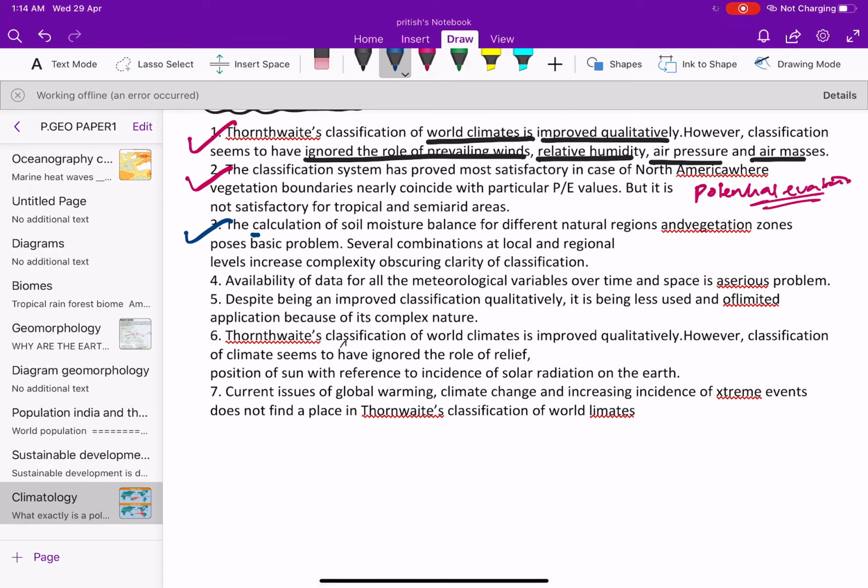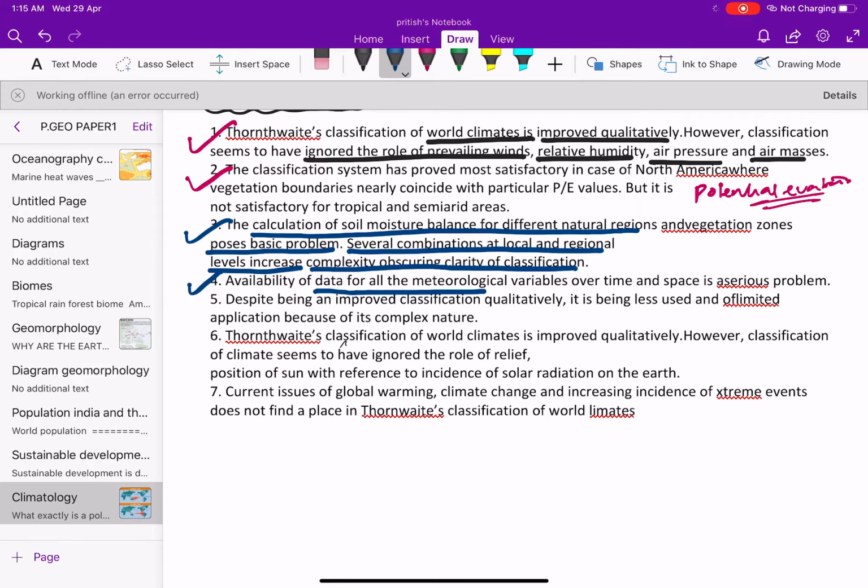Next, the calculation of the soil moisture balance for the different natural region and vegetation zone poses a basic problem. Several combination at local and regional level increases the complexity of obscuring the clarity of classification. Next, availability of the data for all the meteorological variable over the time and space is a serious problem. That is, data was not available everywhere. Next, despite being an improvement in the classification qualitatively, it is less used and of limited application because of its complex nature. Simply say it was complex in nature.